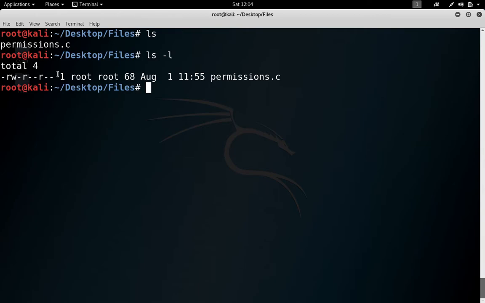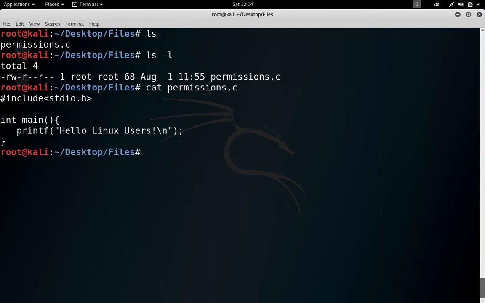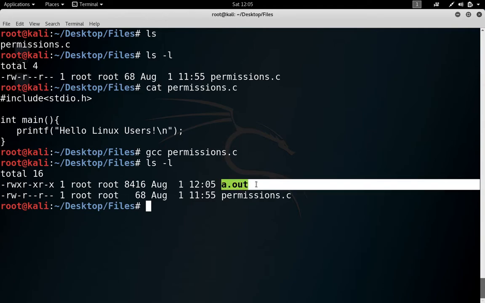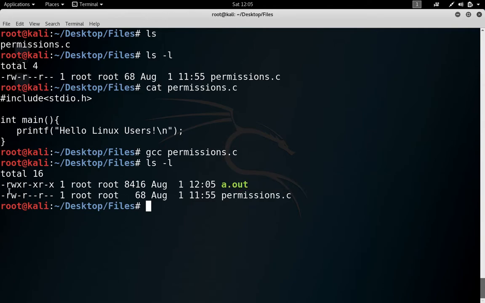Let us see the content of this file. It is just a simple C program which prints hello Linux users. First I will try to compile this file, so we use gcc permissions.c. Now this file is compiled, so just use ls -l to check the other file that is generated here. It is a.out, and this a.out file can be read by root. Root can write on the file and execute it. Similarly, other group members and other users can execute and read this file but cannot write on it.